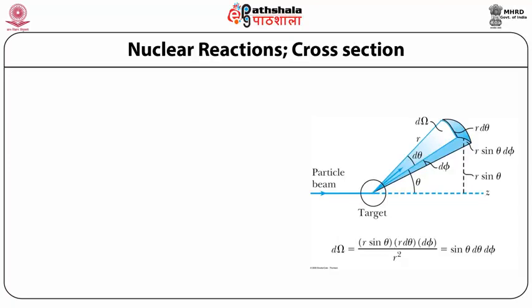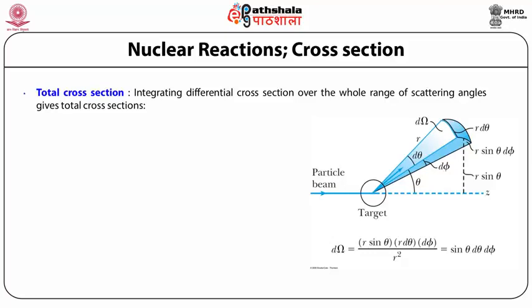So total cross section is the total or entire possibility of a nuclear reaction happening. Basically we are going to study how we can calculate the total cross section for a given set of reactants. Integrating differential cross section over the whole range of scattering angles gives total cross section. It means if we know the differential cross section, then using that we can find the total scattering cross section.